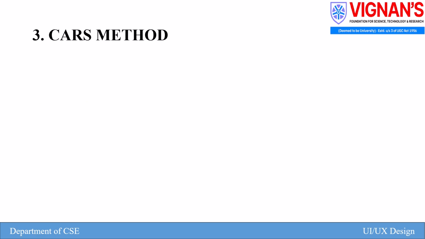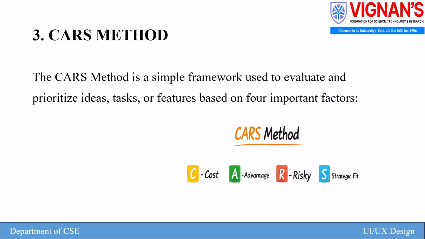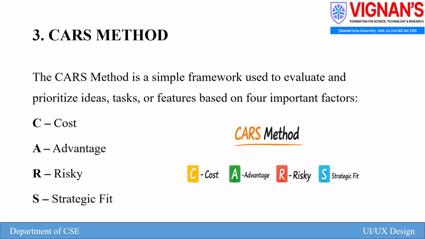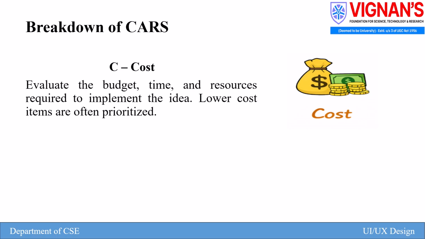CARS method. The CARS method is a simple framework used to evaluate and prioritize ideas, tasks, or features based on 4 important factors, which are cost, advantage, risk, and strategic fit. Here is the breakdown of the CARS method. C represents cost. This cost factor evaluates the budget, time, and resources required to implement the idea, and lower cost items are often prioritized.